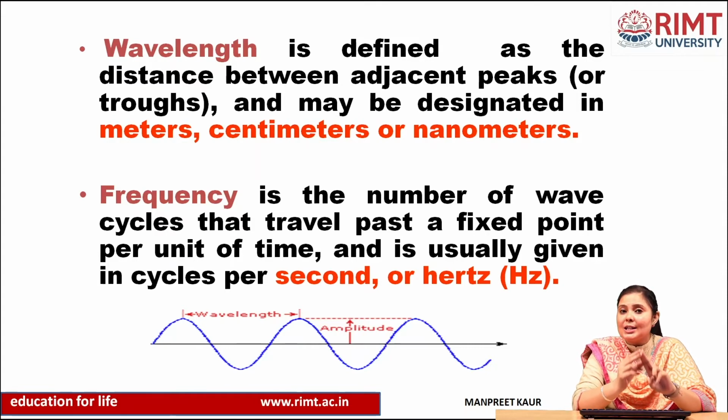First of all, we need to know the meaning of wavelength. There are two things we use in spectroscopy, or electromagnetic radiation: wavelength and frequency.